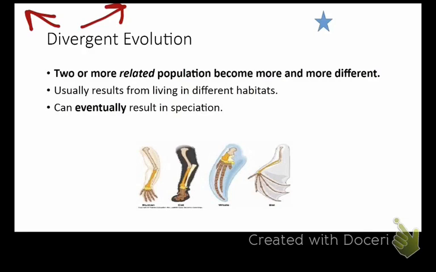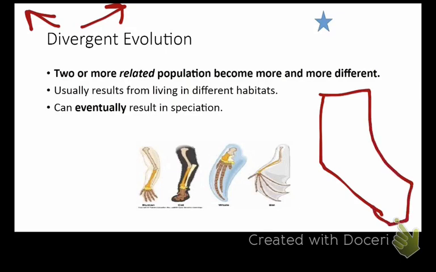So just like that example of the salamanders back in the beginning of this lecture, right? We said in California, here's my beautiful drawing of California. You're welcome. I'm so great at art. Okay, here's our little salamander dude. That's him. Okay, as they separated, they became very, very different. And even though they met again down towards the bottom, they had gone their own ways and had changed in their own ways so much that they became different species.